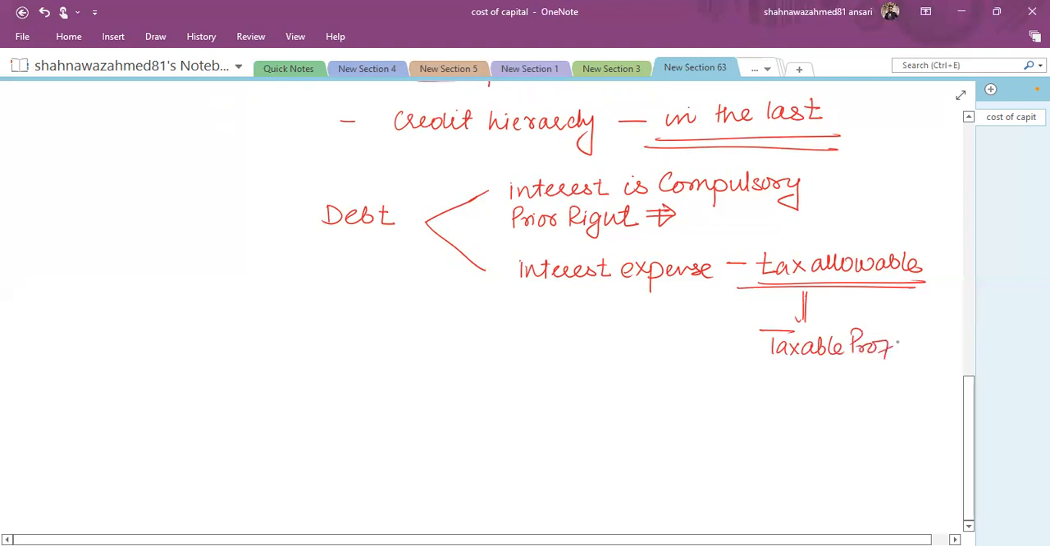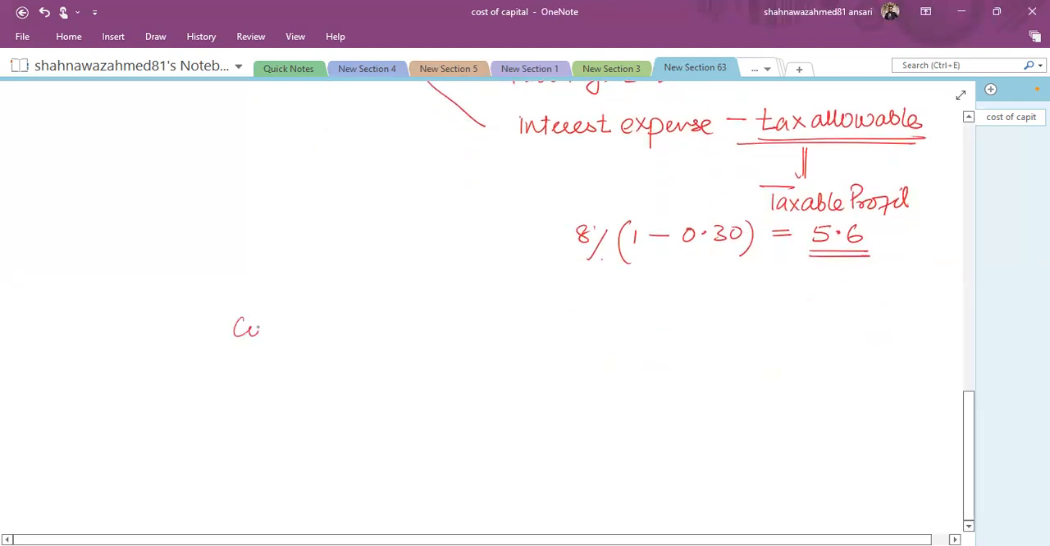So suppose my cost of debt is 8%, but after tax, suppose 30% is the tax rate, my cost of debt would be 5.6%. It means my commitment is 8%, but due to the tax advantage, I will get the impact as 5.6%.